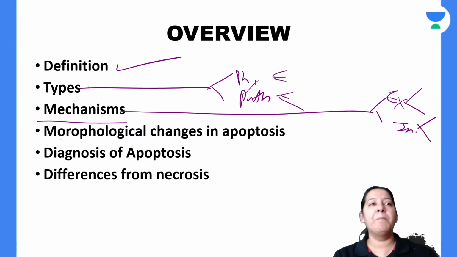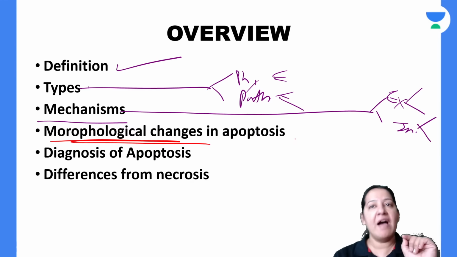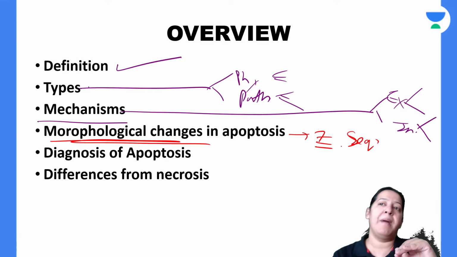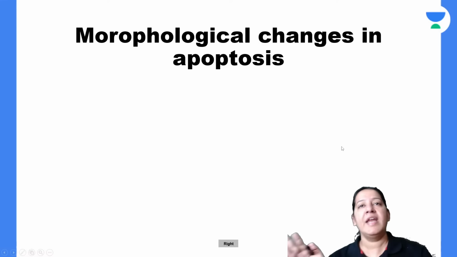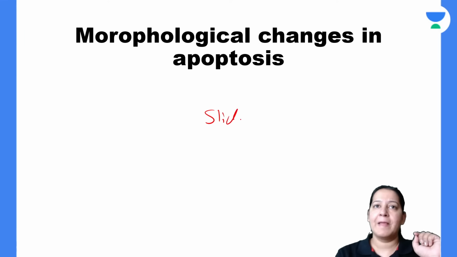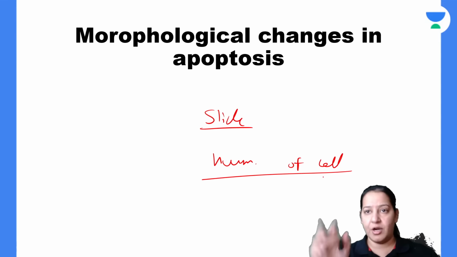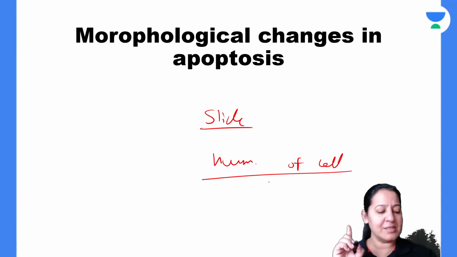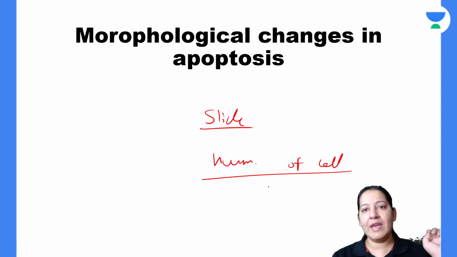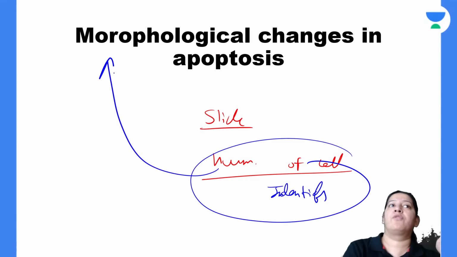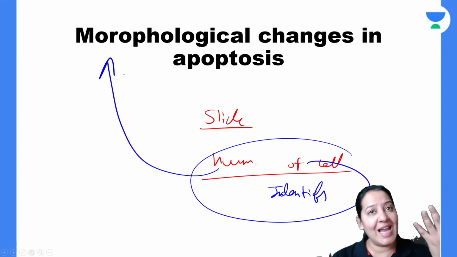The next heading is the morphological changes in apoptosis. I will tell you 7 morphological changes in sequence one by one. What is happening in apoptosis? If I give you a slide which contains a number of cells, can you identify the apoptotic cell among that cluster of cells? Apoptosis occurs in one cell, no? Not in all cells. So can you identify that cell from a cluster of cells? That is the role of the morphology.